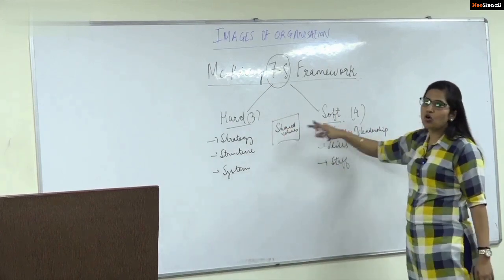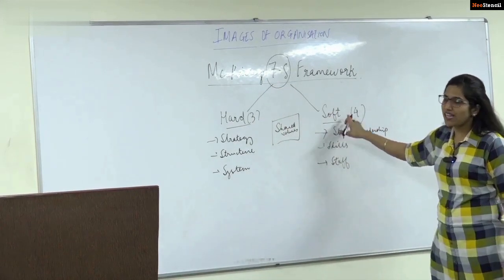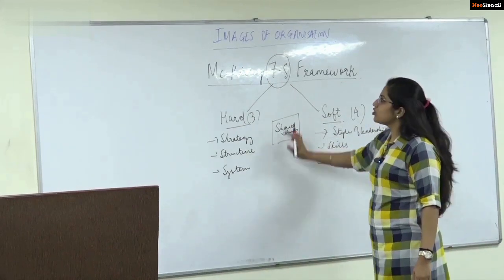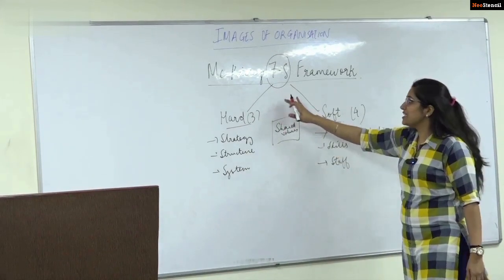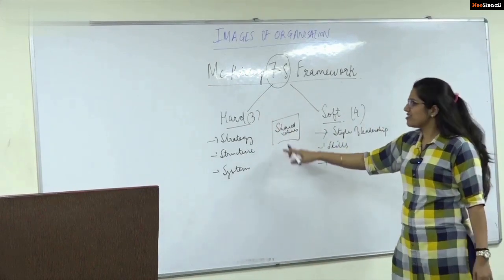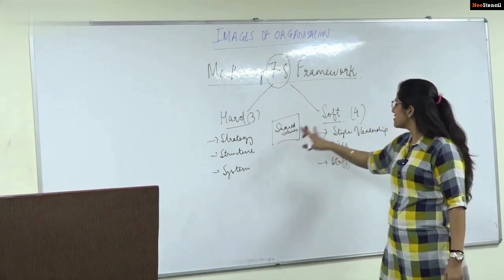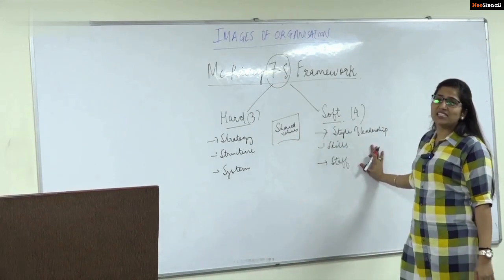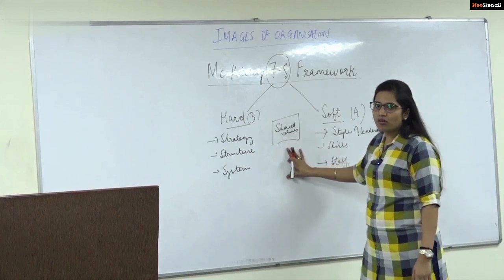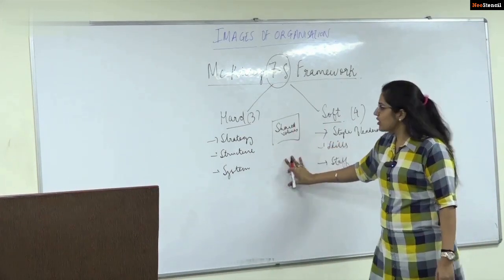These shared values also become a part of the soft elements, and now why they have been placed at the center is what Robert Waterman and Tom Peters say: these shared values are affecting every part of the organization. They're affecting the strategy, the structure, the system, the style of leadership, the skills, the staff, and hence they have been given the central role. They affect every part of the organization.